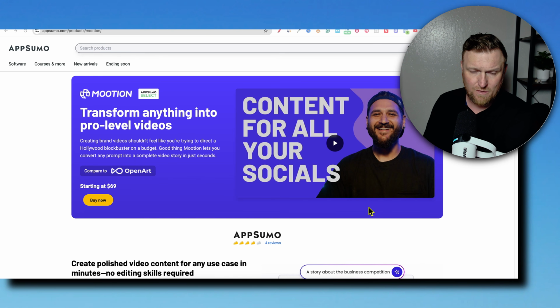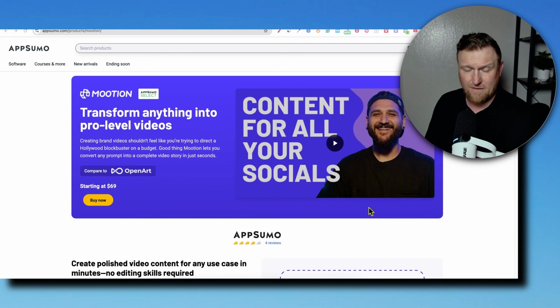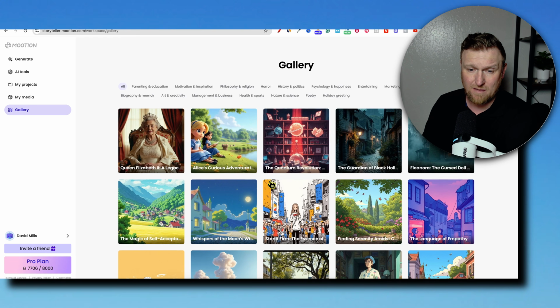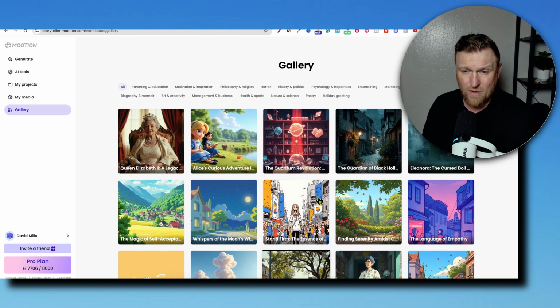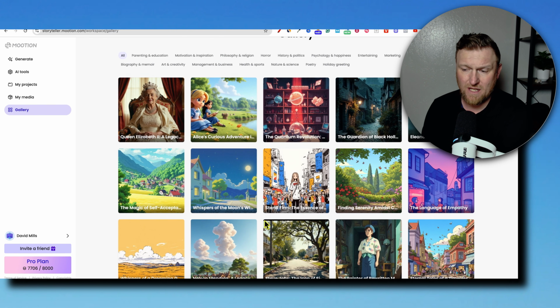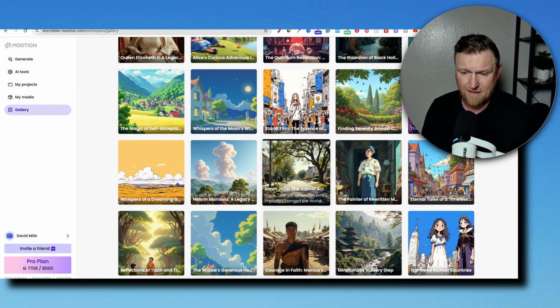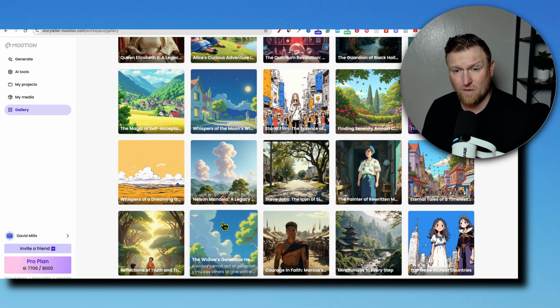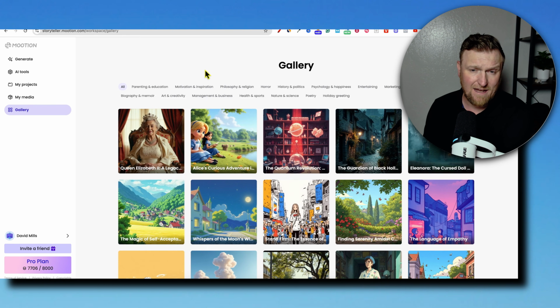But at the end of the day, based on their business model, I do still think it's high quality, even though there was the weird finger and stuff like that. When we go and look at the videos that people have been able to create in the gallery, they're pretty exceptional and they make you think, wow, I can't believe AI was actually able to create this. That part actually is pretty interesting to me. And I think that you could create some really cool videos using only AI to create the voiceover, the script, and the visuals.